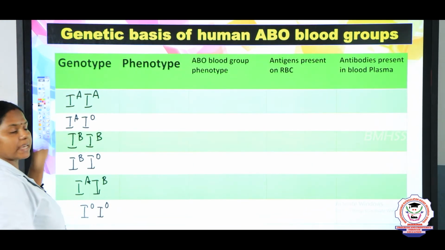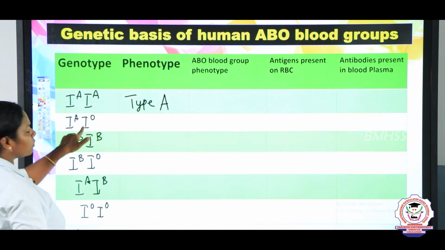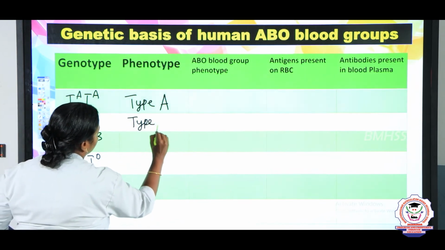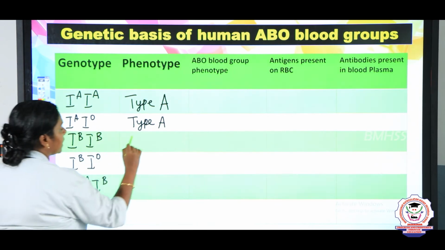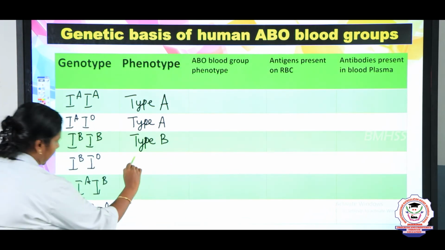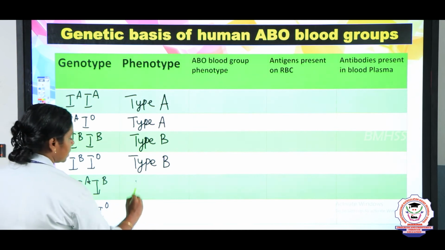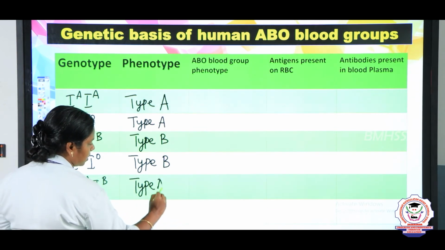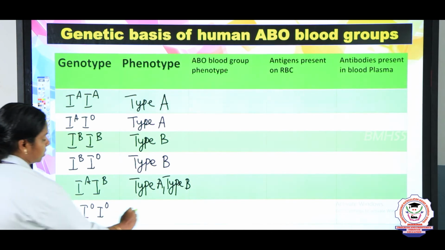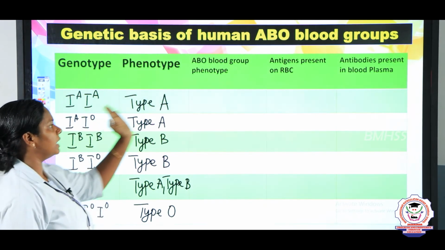A person with the genotype IA IA is said to have the phenotype type A. The genotype IA IO is also type A only, because A is dominant over the O. IB IB, yes, very good, type B. IB IO, type B. IA IB, type A and type B. IO IO, type O. So this is the phenotype, and now let us write the ABO blood group phenotype.